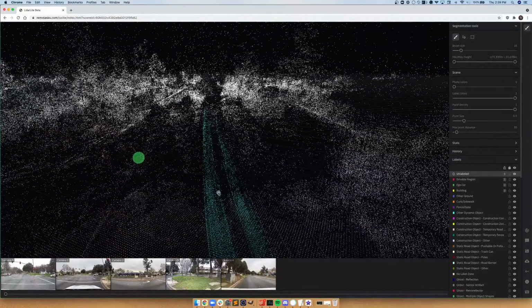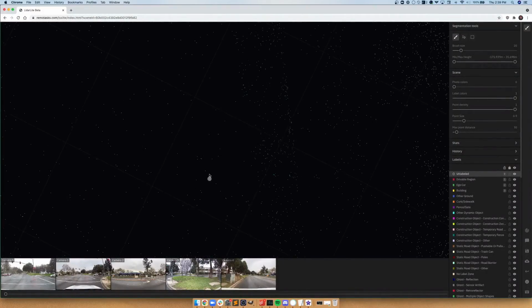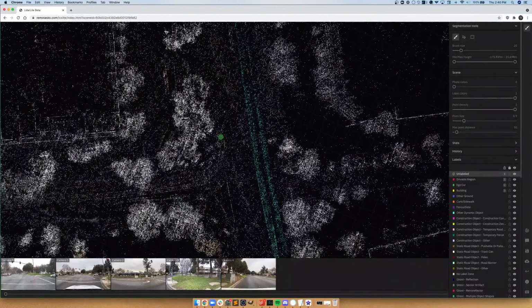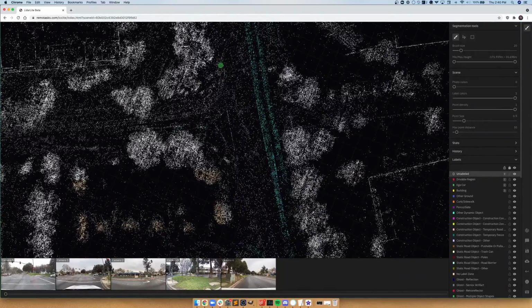You can also use T to enter top-down view. This will give you a bird's eye view of the task, and you can also use your mouse scroll wheel as well as the WASD keys to navigate around the scene, and the arrow keys to rotate the camera around clockwise or counterclockwise. Most of the time when you're annotating objects, it really does help to enter top-down view, so this is one of the major use cases. We'll talk about how to use some of these tools here.